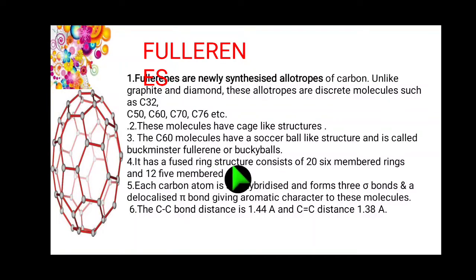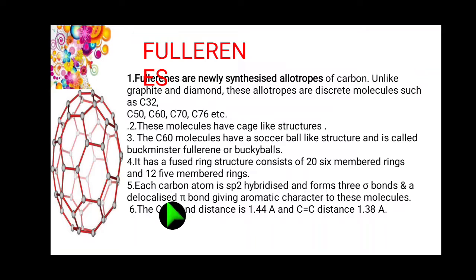It has a fused ring structure consisting of 20 six-membered rings and 12 five-membered rings. Here we can find hexagonal rings and pentagonal rings. Hexagonal means 6-membered rings, that will be 20, and 5-membered rings, 12.